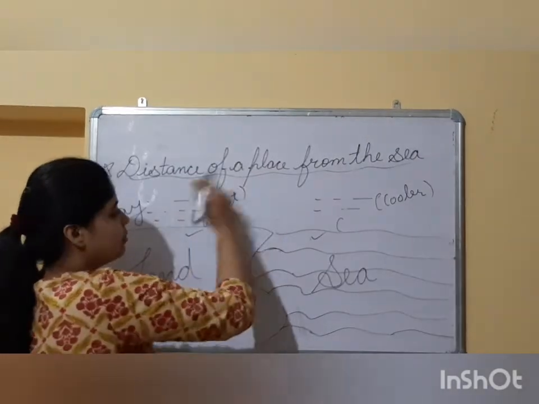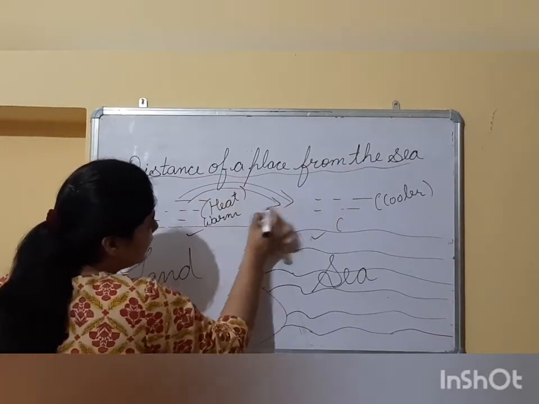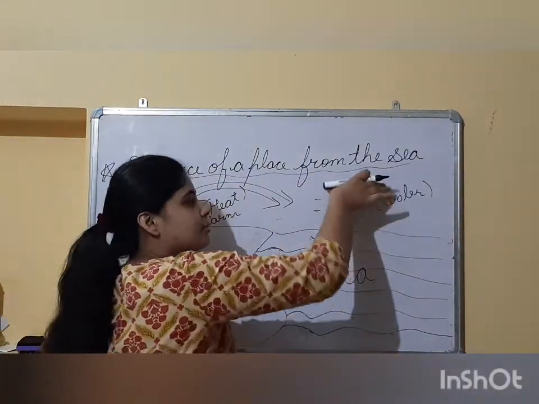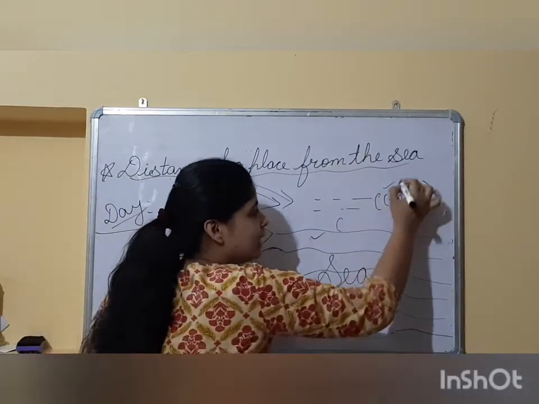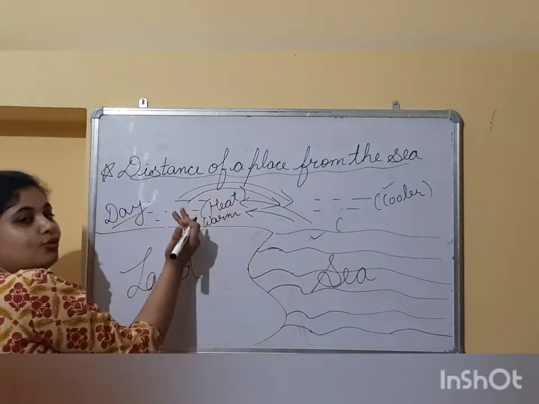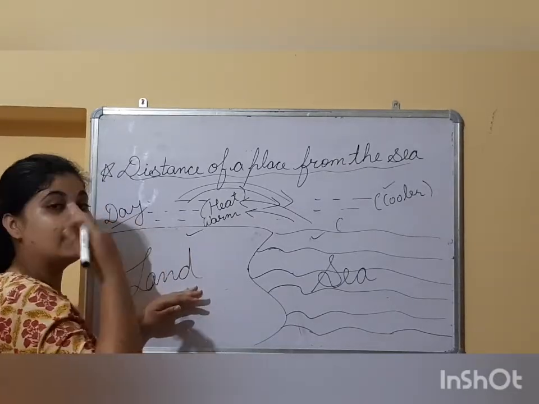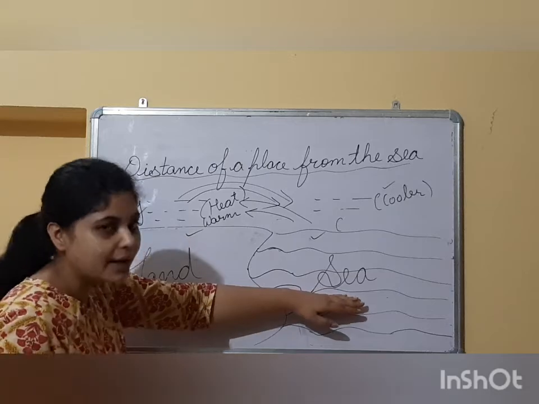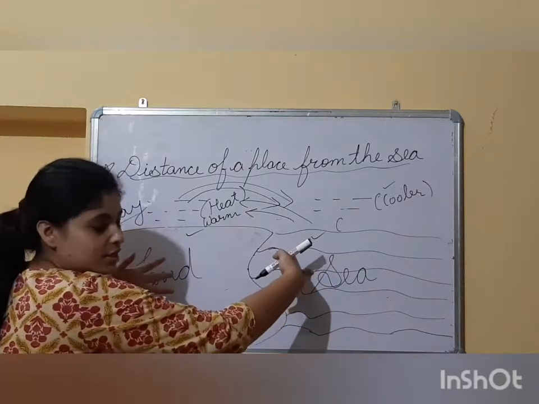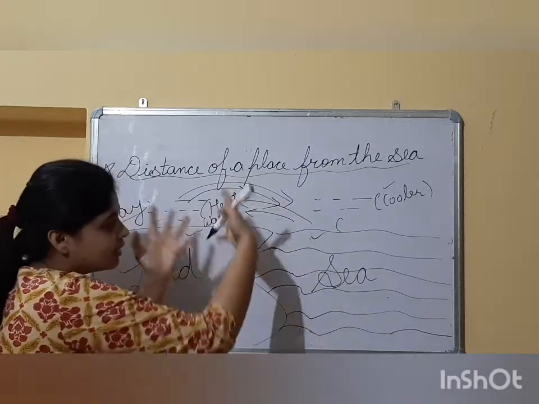The hot air which is above the land will rise up and move to the sea level. Then it will descend over the sea water. But the air which is above the sea level, that is cooler air, will rise up. Then it will move to the land area, meaning the breeze will move to the land area and then descend in the land. As I told you, land heats up quickly and cools down quickly, while water heats up and cools down very slowly. Because both are adjacent to each other and they have distinct properties, this breeze happens.